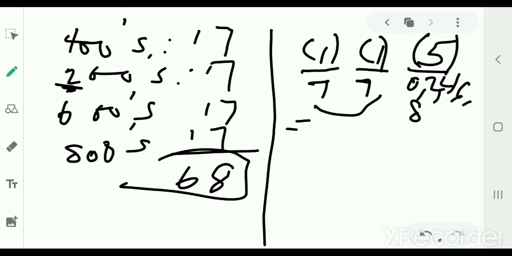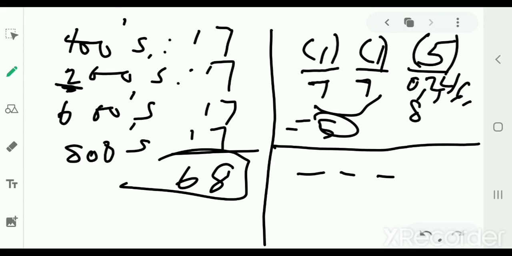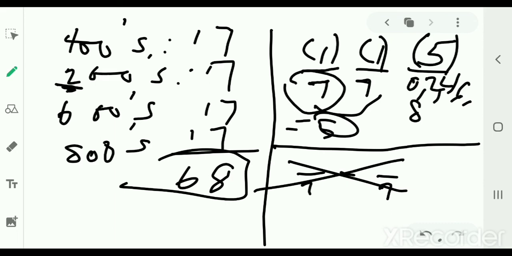So in this case, we'd have 5. Now, we could also do first and third matching, which would be, that has to be a 7, and that has to be a 7. Uh-oh. We can't do that one. So the first and third cannot match if the hundreds digit is odd. Remember, it's even. So the ones digit has to be even.